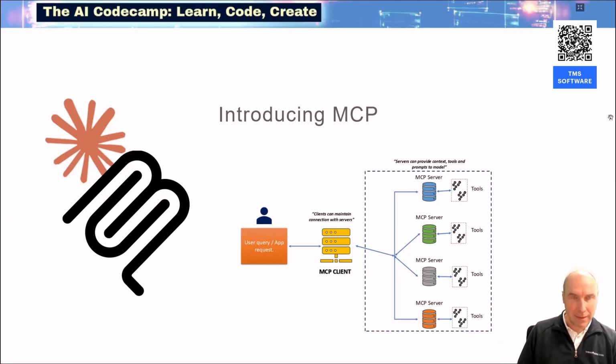So everything that you want to give as context to the model can be encapsulated in a server application that will talk to a client, and the client will actually perform the communication with